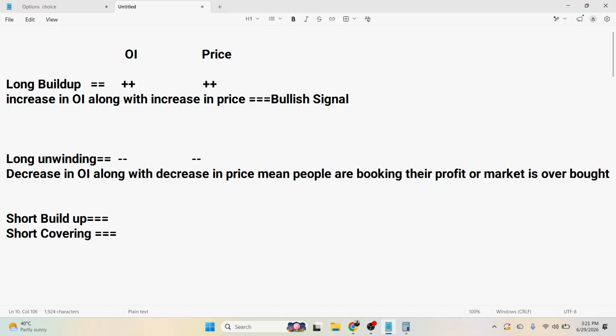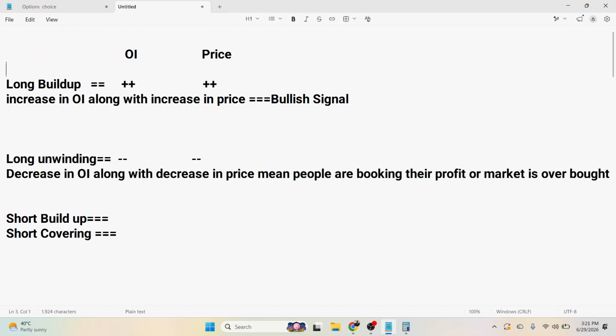Okay, so in case of decrease in open interest along with decrease in the price, people are booking their position. Whoever made their position at this point and the market has reached that level, they are booking their profit and the market is now overbought. So they are making their profit and exiting their contract.